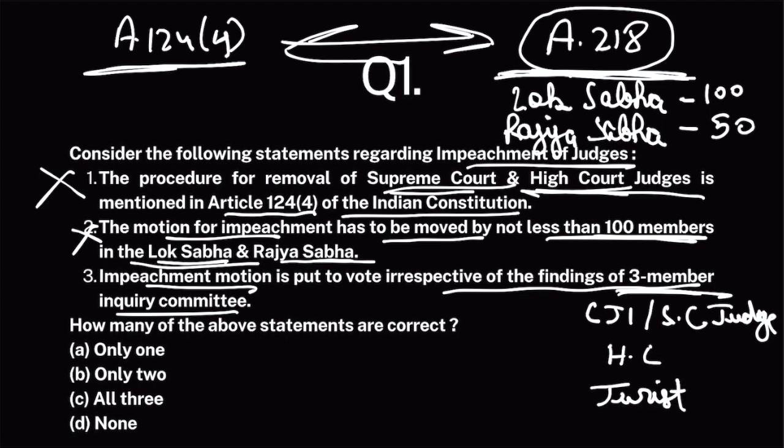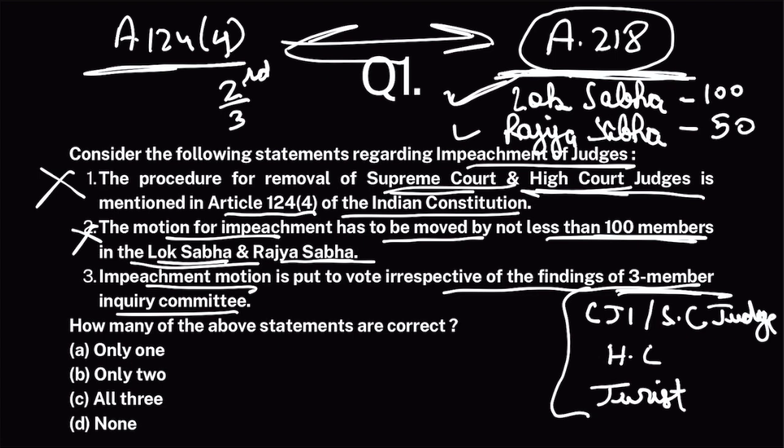This committee will investigate the charges against the judge, and if it finds the judge guilty, then the matter would be put to vote in both Lok Sabha and Rajya Sabha. Lok Sabha should pass that motion by 2/3 of members present and voting, and the number of votes should be greater than 50% of total strength. That is the case in both Lok Sabha and Rajya Sabha.